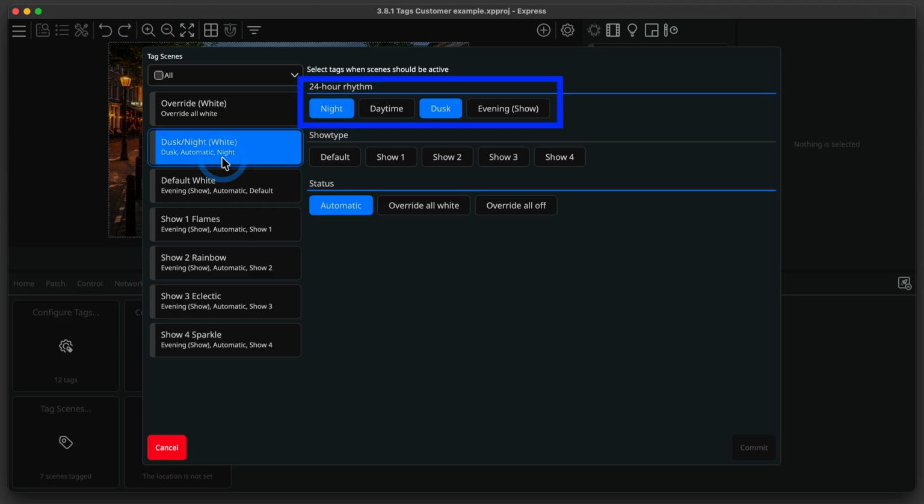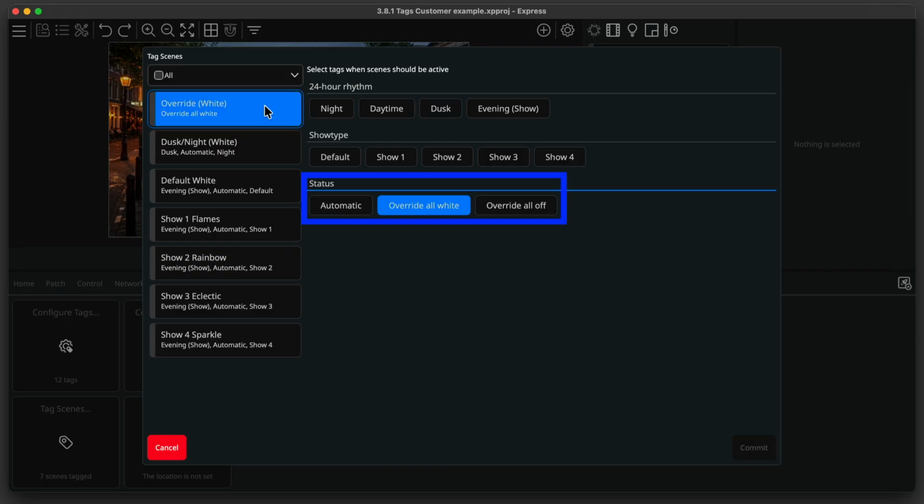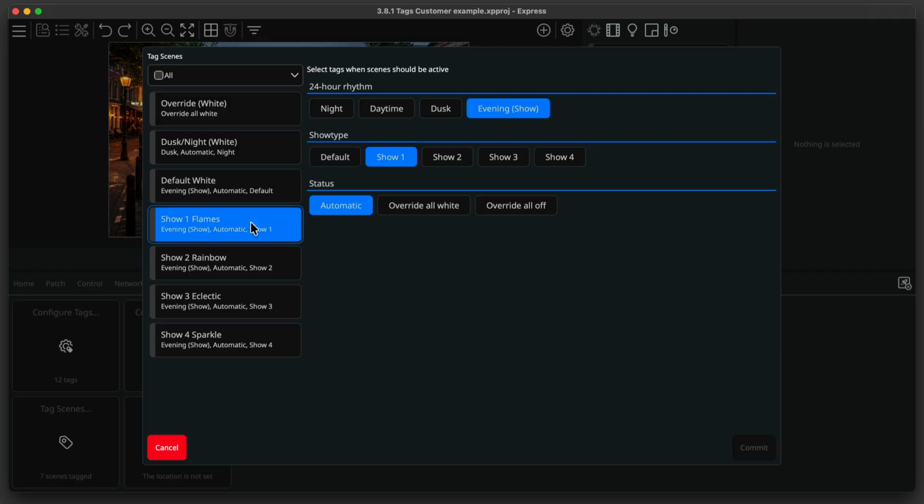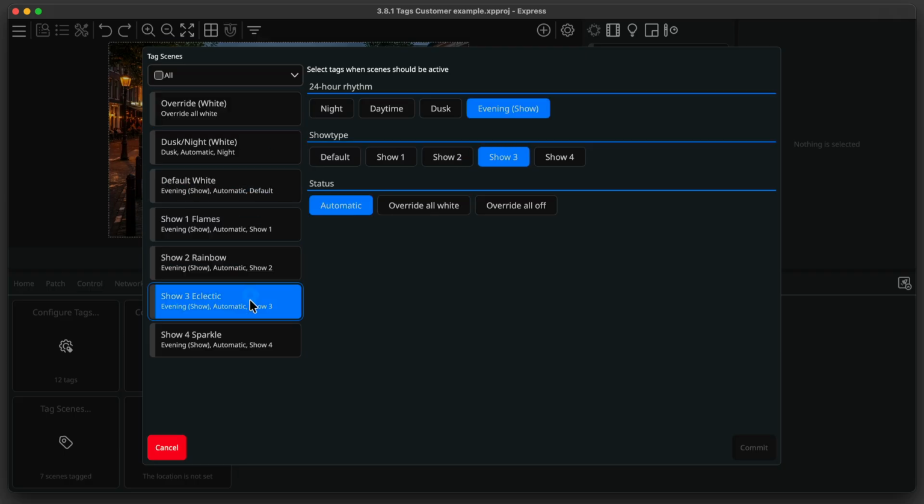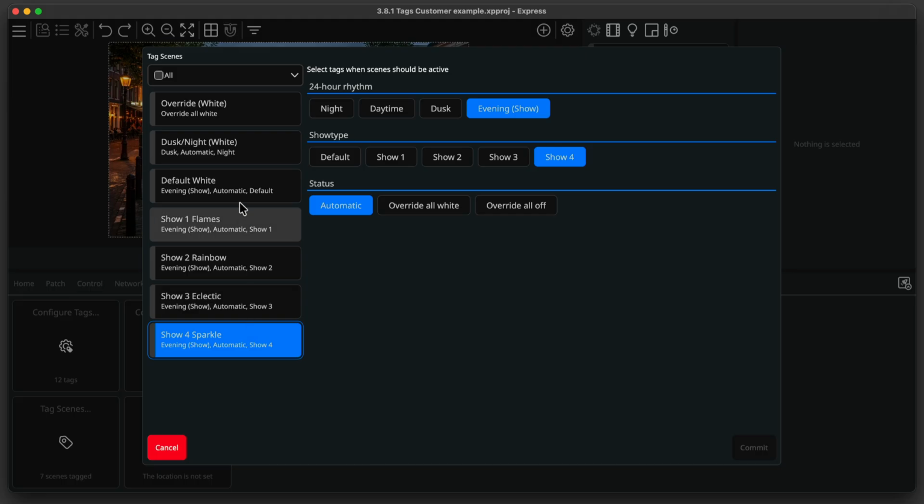The core requirements can be achieved using a 24-hour rhythm tag set with a default white scene assigned to dusk and night that plays every day. The override is handled by creating a dedicated tag set alongside an additional override white scene. In the project file, scenes are tagged like this, with combinations that are easy to read and understand.